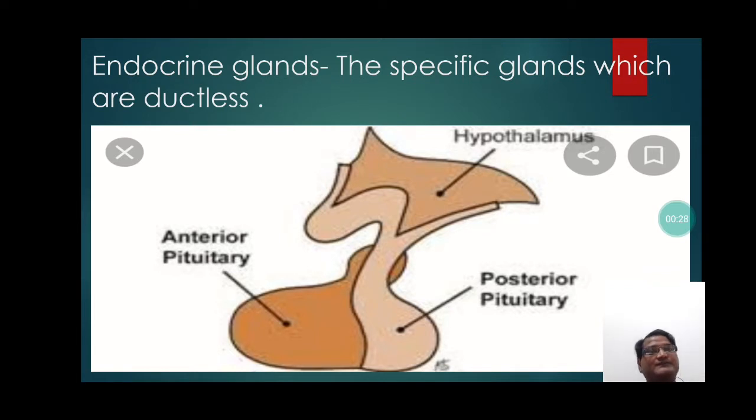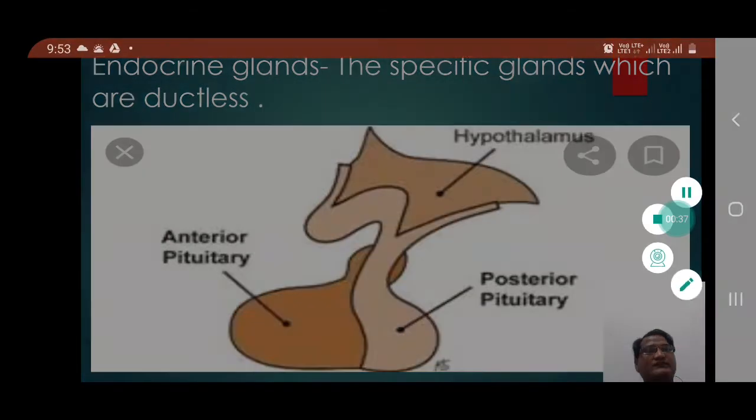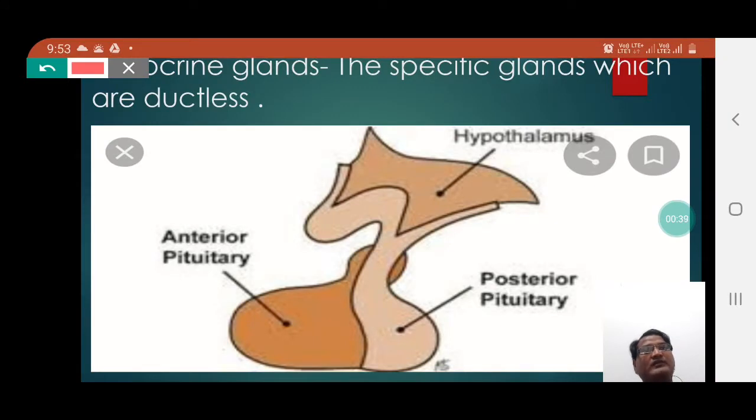Endocrine glands are the specific glands which are ductless.